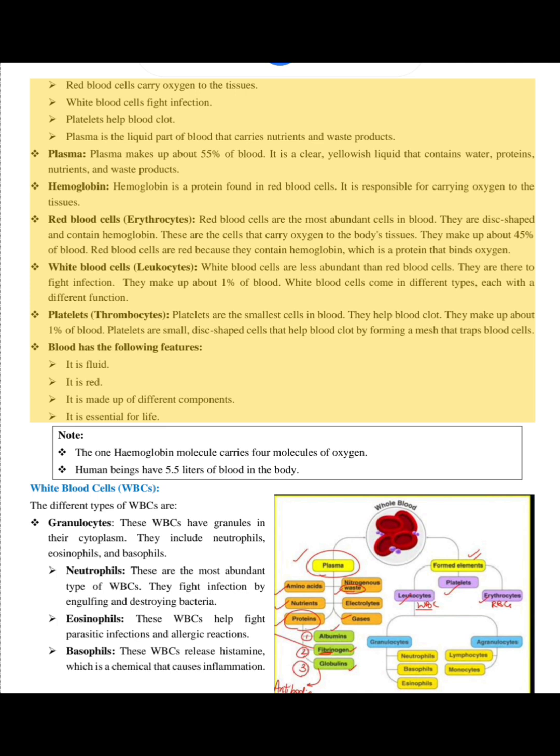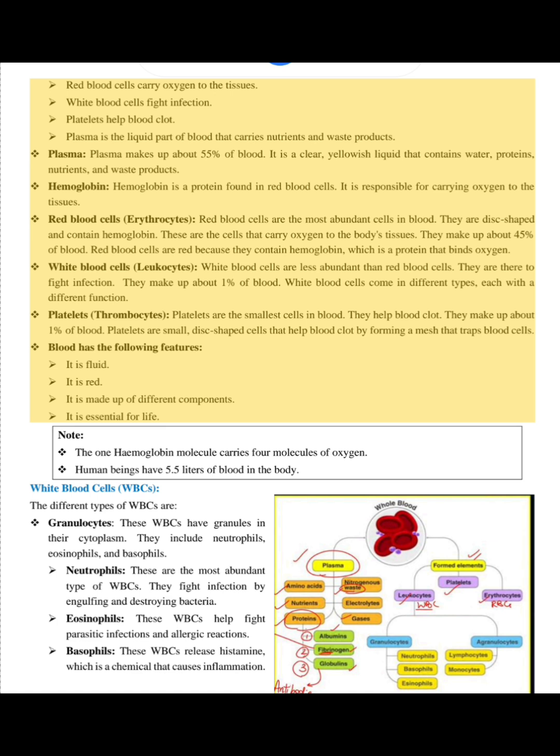Red blood cells, erythrocytes. Red blood cells are the most abundant cells in blood. They are disc-shaped and contain hemoglobin. These are the cells that carry oxygen to the body's tissues. They make up about 45% of blood. Red blood cells are red because they contain hemoglobin, which is a protein that binds oxygen.